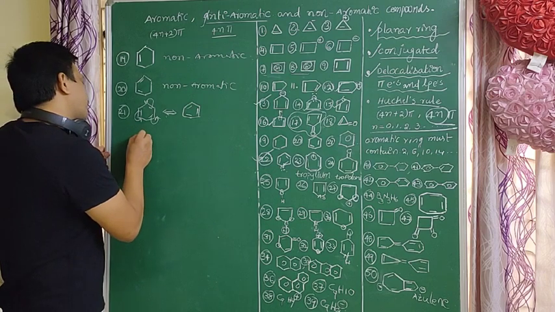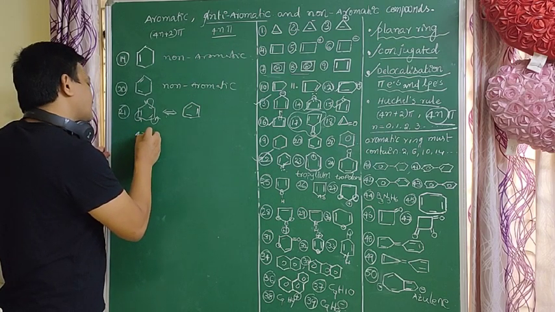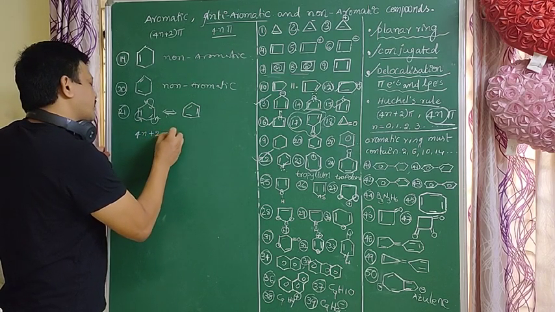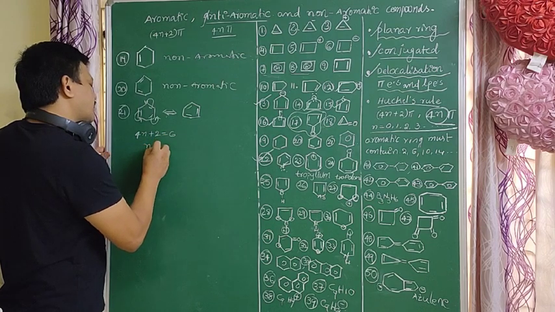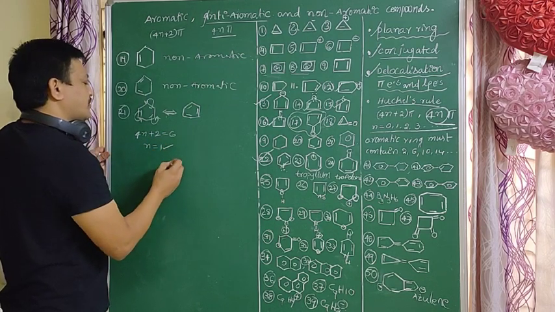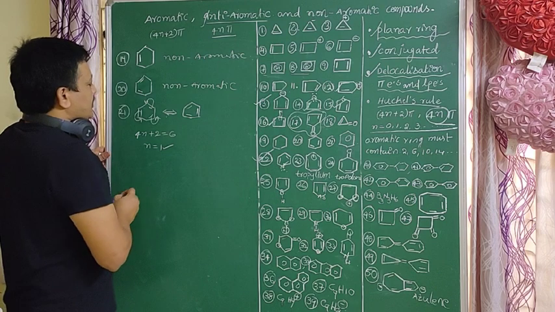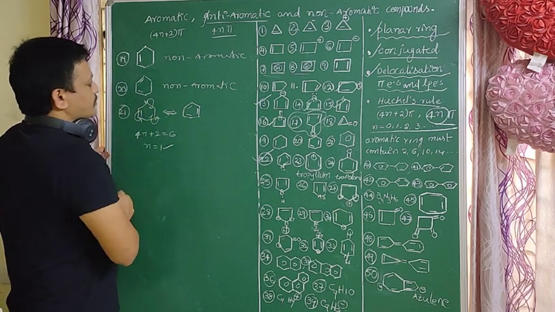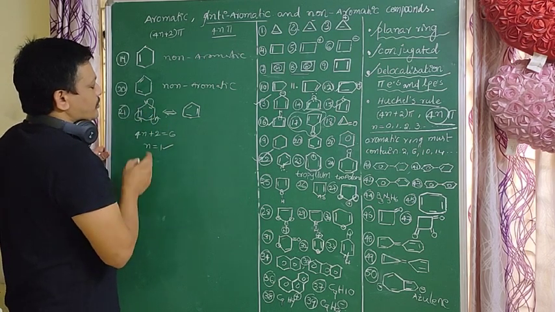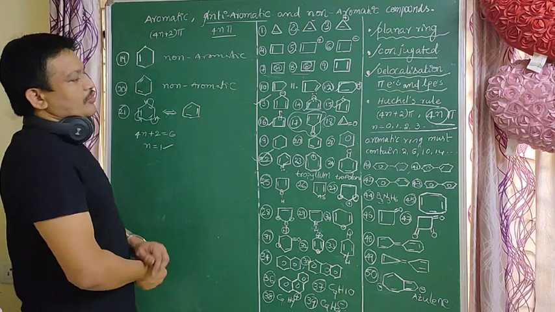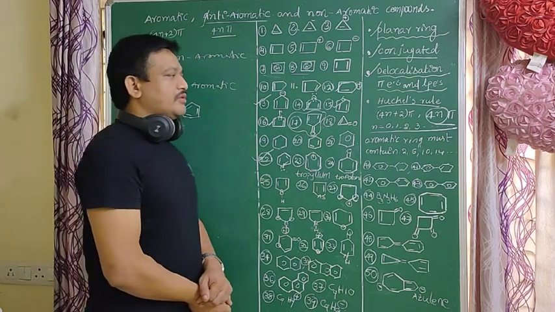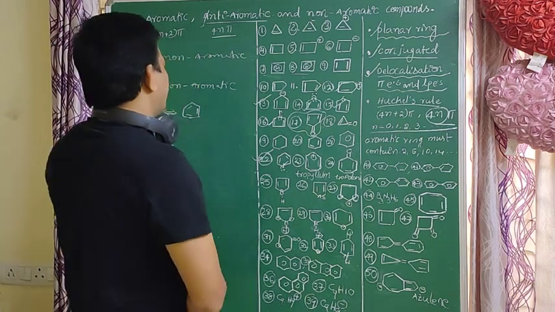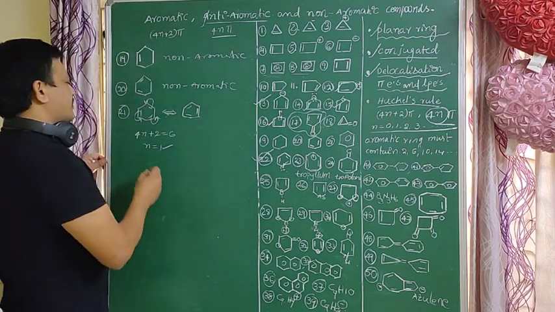Does it follow the 4n plus 2 pi electrons rule or not? 4n plus 2 equals 6, so n equals 1. The n value can be 0, 1, 2, 3. So it follows the 4n plus 2 pi electrons rule. So it is an aromatic compound. Next.